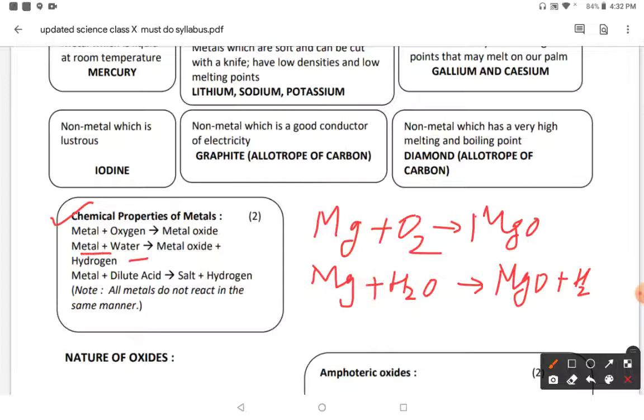According to the reactivity of the metals, very reactive metals like lithium, sodium, and potassium immediately react with cold water and produce hydrogen gas, and they can also catch fire. So these three metals are always kept in kerosene oil so that they cannot come in contact with water and oxygen, because they are explosive in nature.